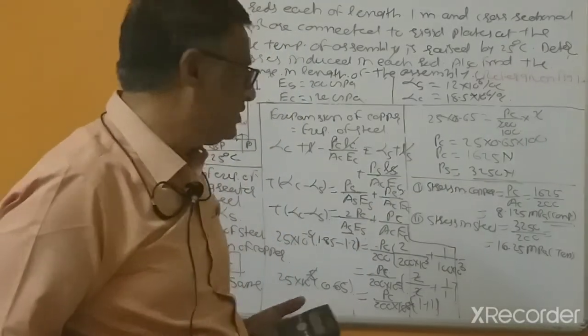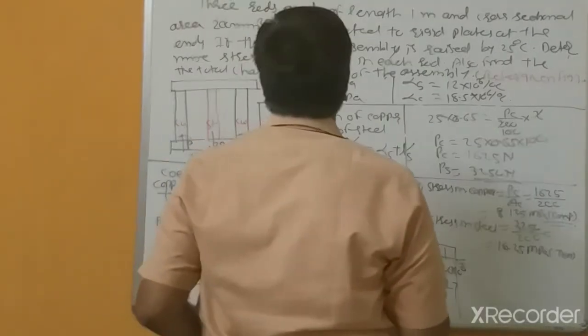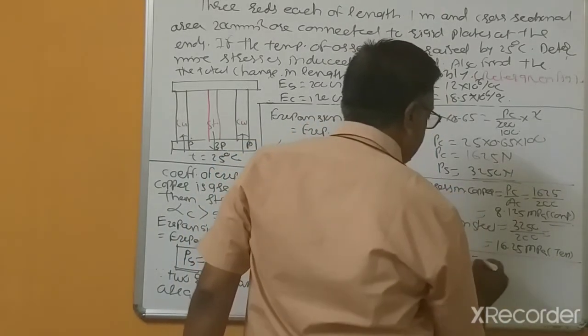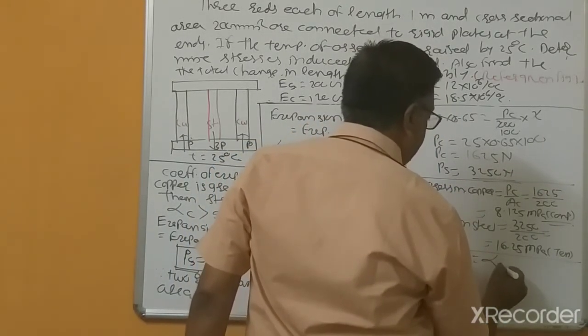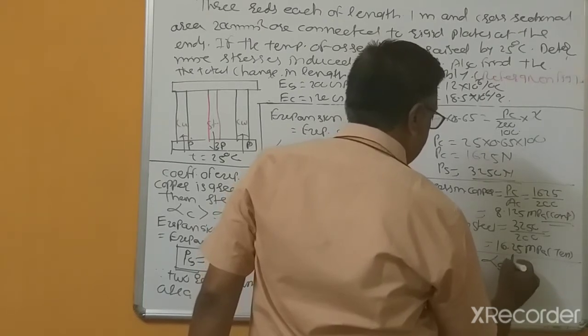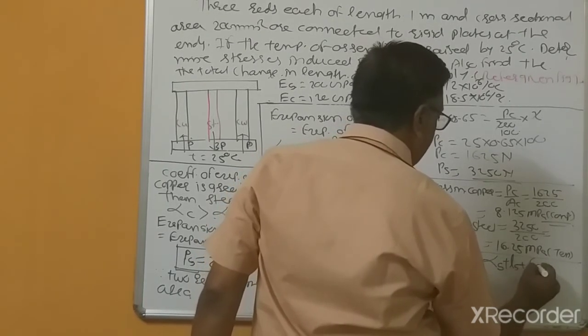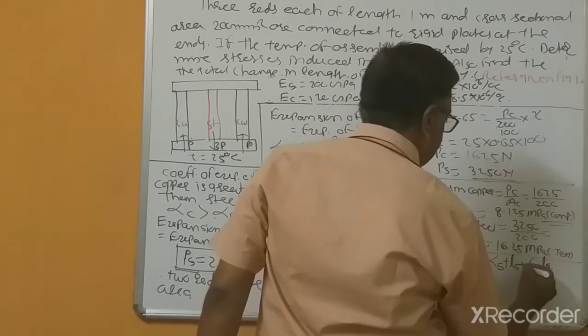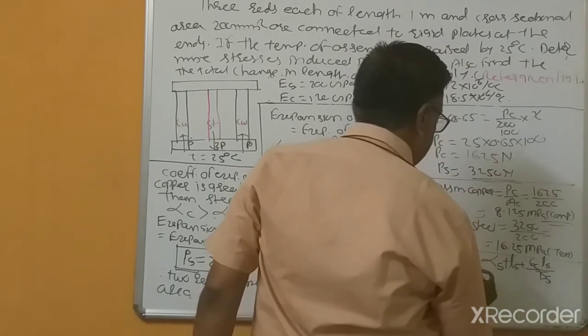Try to understand this. Next is the change in length. For the second bit, calculate alpha S T LS plus sigma S LS divided by ES.